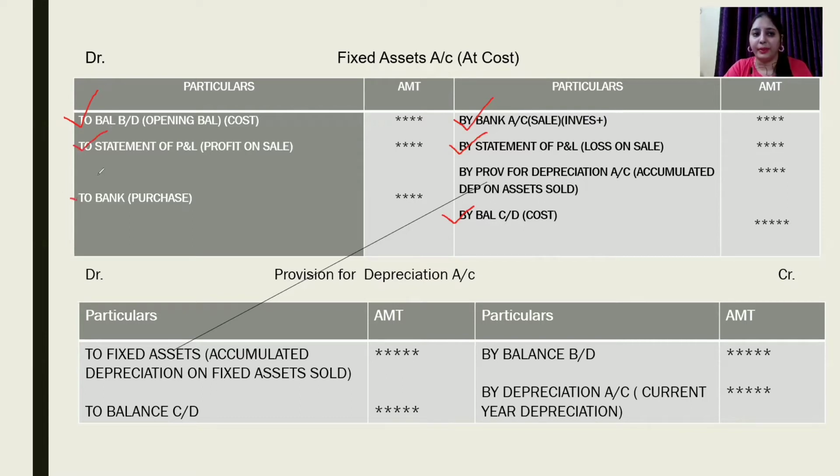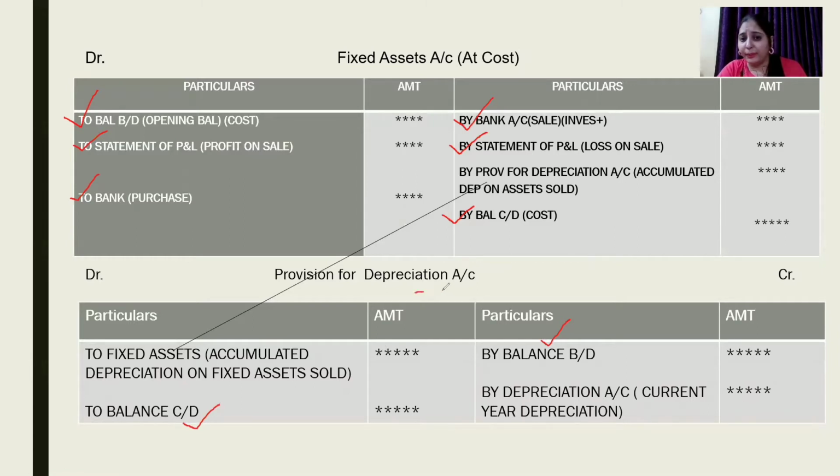Purchases will be debited. Now we have to prepare the provision for depreciation account. Provision for depreciation account is a separate account which is reflected on the liability side of the balance sheet. Therefore, opening balance will be reflected on the credit side, and closing balance will be written on the debit side.